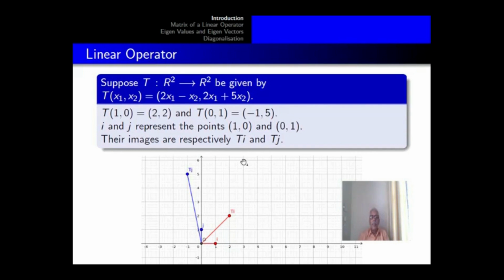Let us make a corresponding graph of this operator. I, the element (1, 0), is on the x axis. J, the element (0, 1), is on the y axis. These are represented by the points I and J. The respective images are (2, 2) and (minus 1, 5). So T(I) is (2, 2) and T(J) is (minus 1, 5).